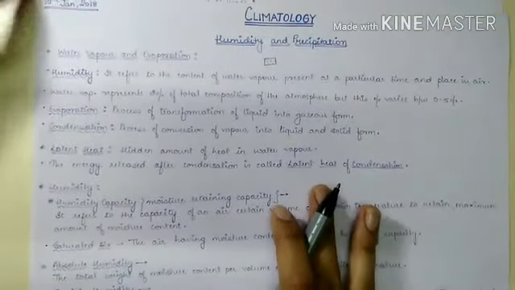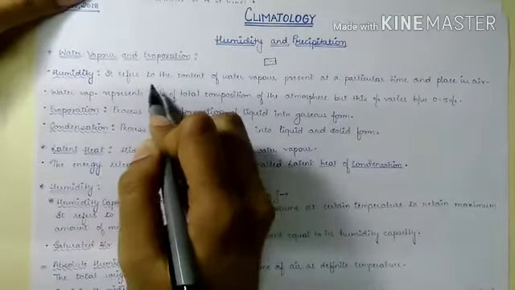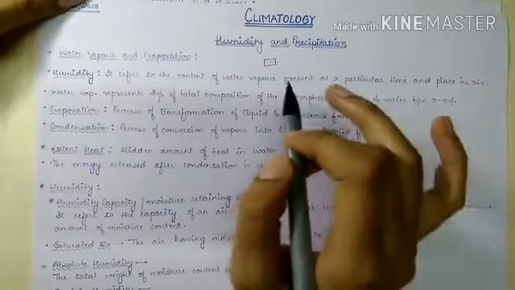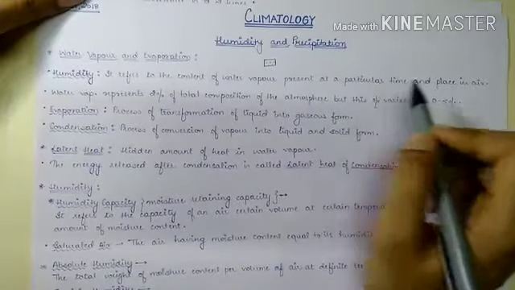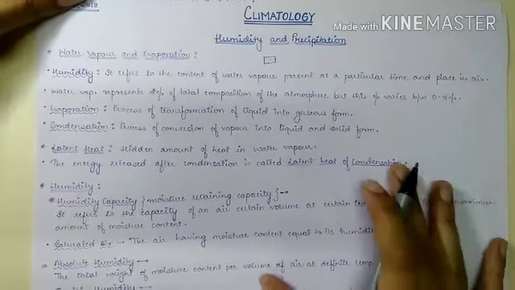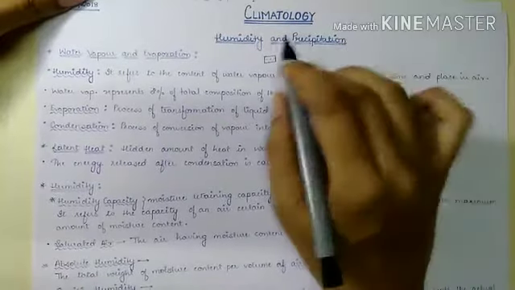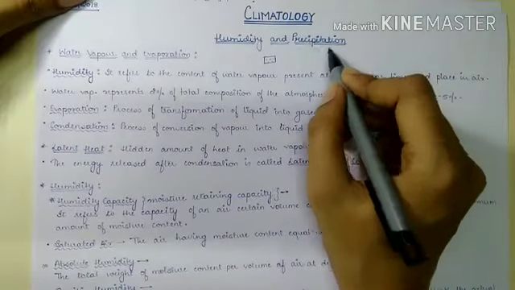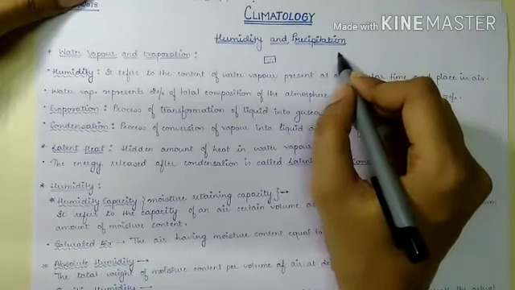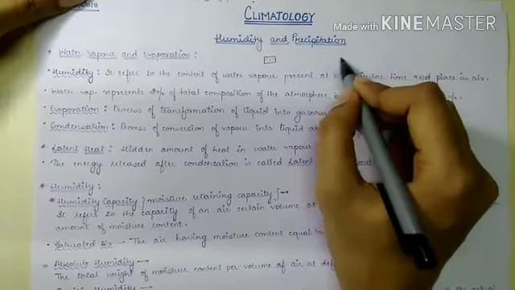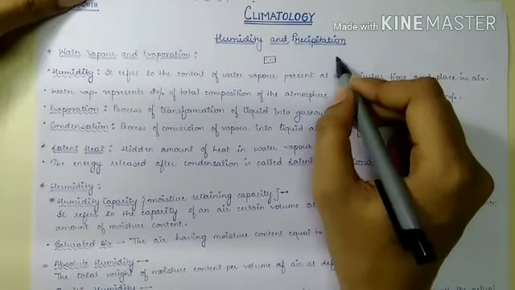What exactly is humidity? Humidity refers to the content of water vapor present in air at a particular time and place. Like in Jaipur, at this point of time, the amount of water vapor present in the air is known as its humidity.